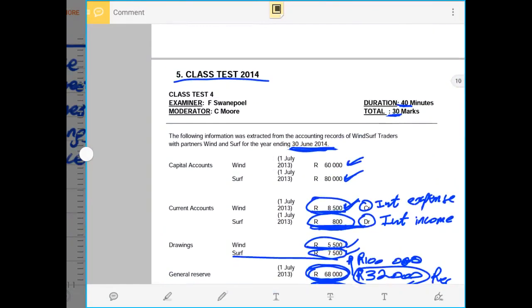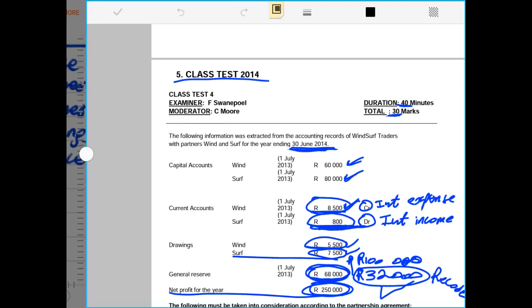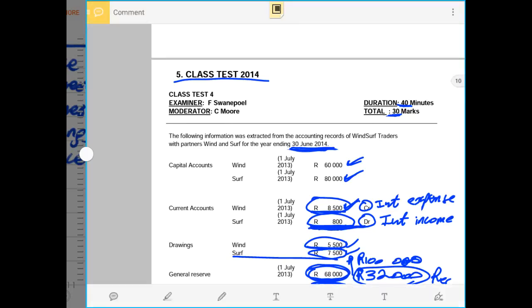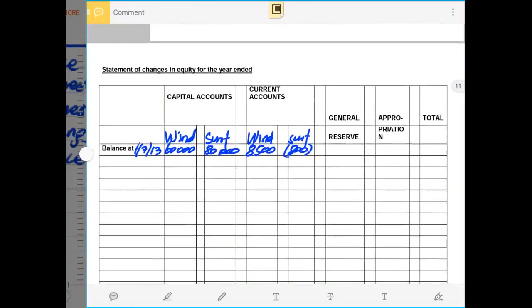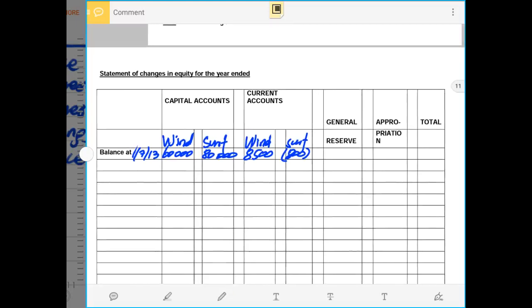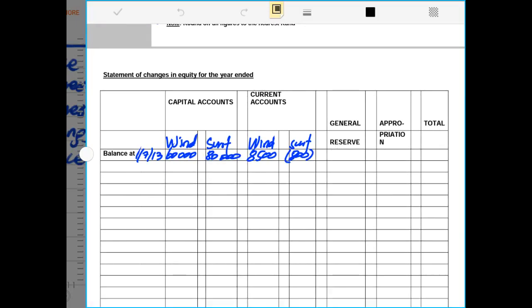This 800 must be negative because it was a debit balance. So the debit must be shown as a negative in the statement of changes in equity. General reserve, we had 68,000 rands as the opening balance.